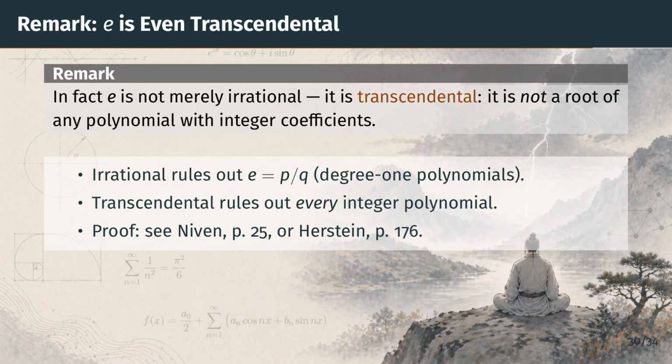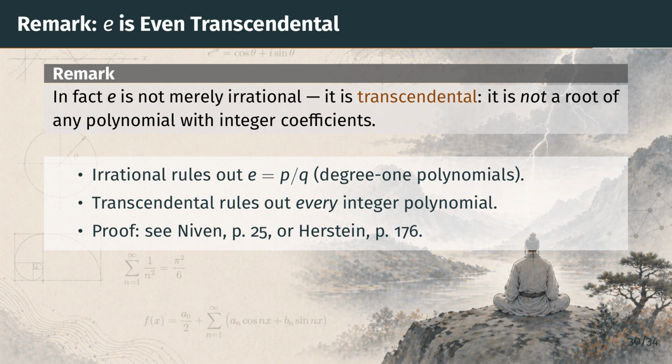One final remark. The result we proved can be pushed much further. Not only is e irrational, it is transcendental. A transcendental number is one that is not a root of any polynomial with integer coefficients. Irrationality only rules out the simplest case, where e satisfies a degree 1 equation, namely q times e minus p equals 0.